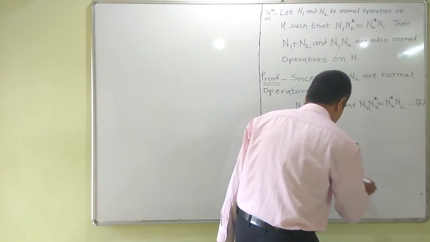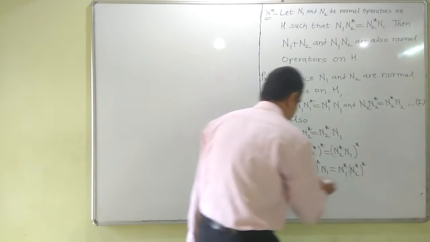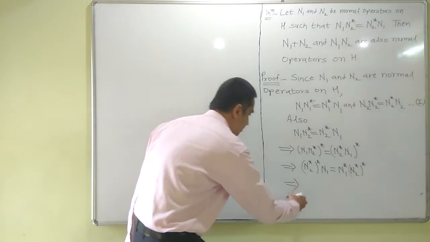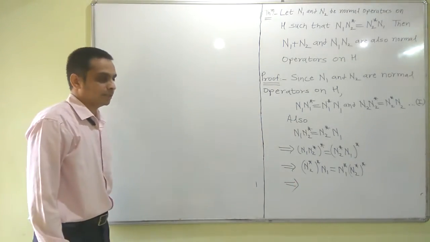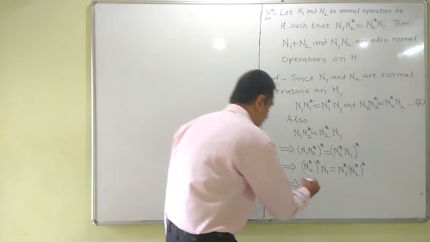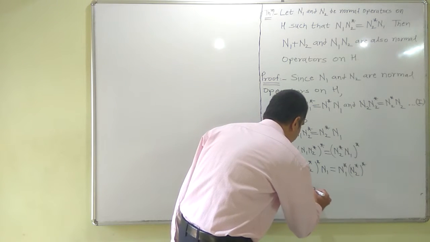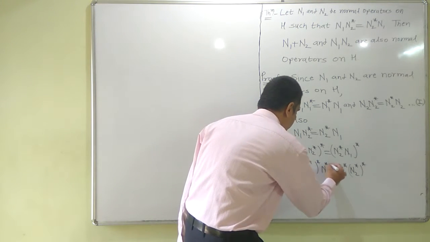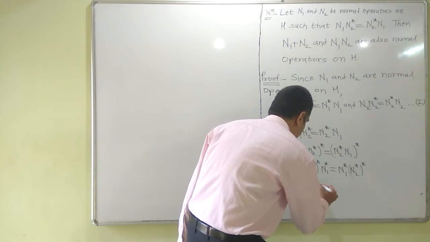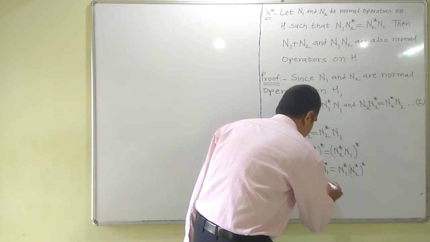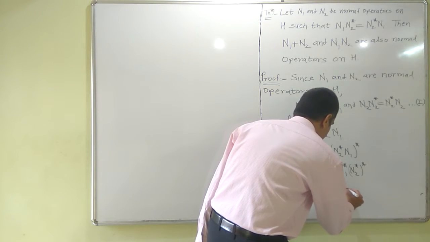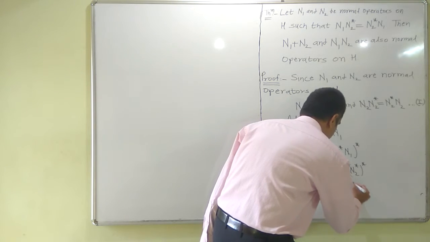But the adjoint of an adjoint results in the original operator. So this implies that we have n2, I should have written n1 star here, n1 star n2.